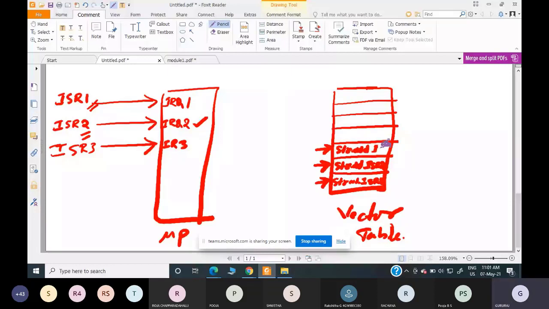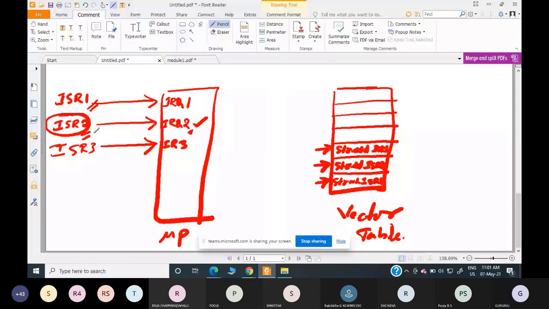Okay, ISR 1, 2, 3. Each location contains the starting address of a particular ISR. Now, which ISR do I want? I want the starting address of ISR2, because IRQ2 has taken place. To service IRQ2, I require ISR2 to execute. So where is that available?